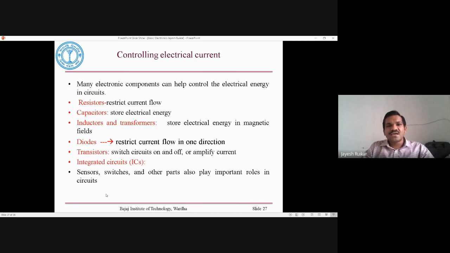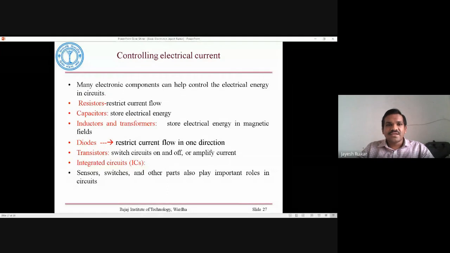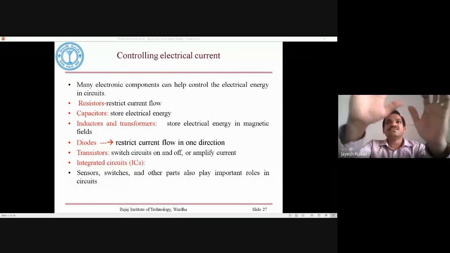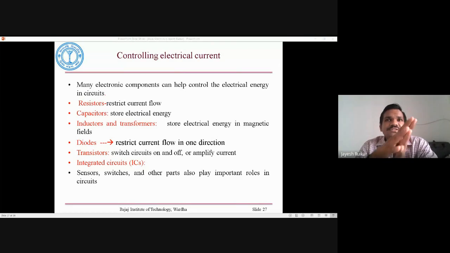Now in this class, we will talk about how we control the electrical current. We will start with that now. What are the types of components there are? That we are going to discuss. The first component which I would like to take is the resistance, or resistor. How do we control the electrical current? As I told you in the first class, electronics is nothing but controlling, switching, and changing the directions.